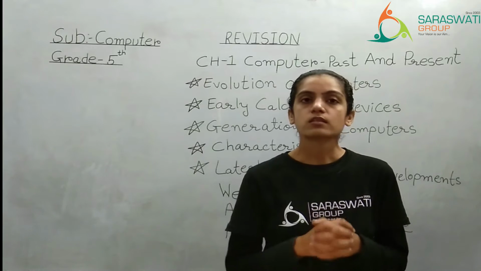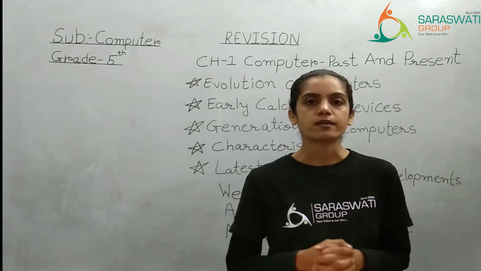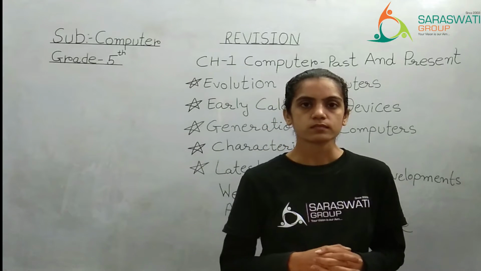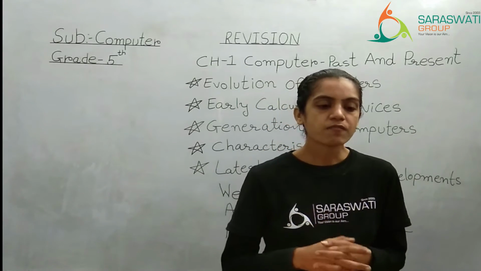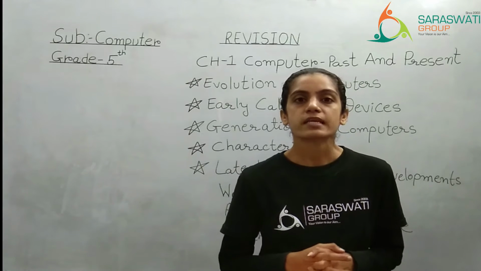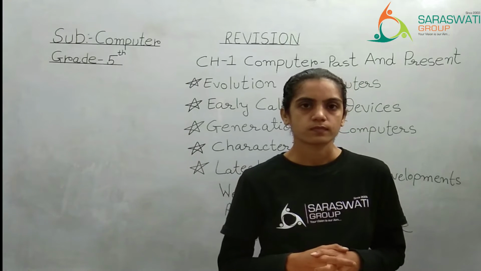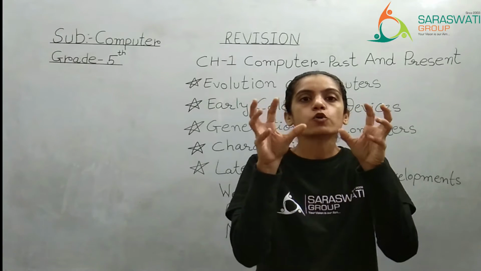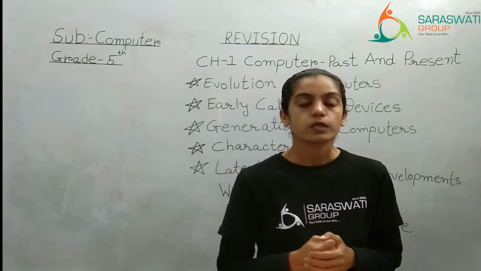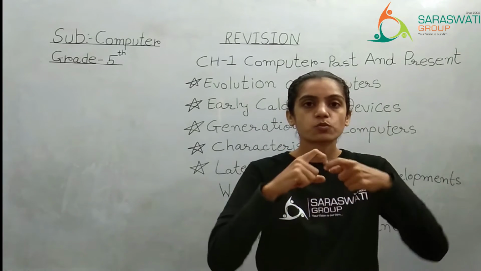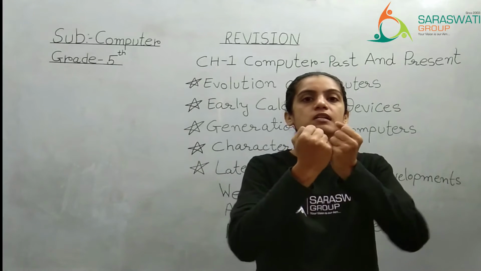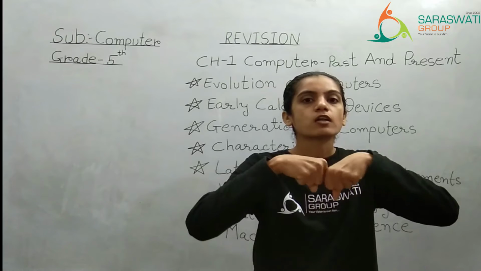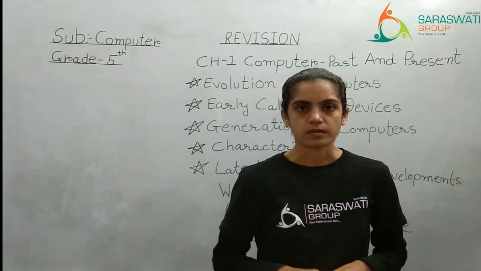Next, the third one, the Pascaline calculator, which was developed by Blaise Pascal in the year 1642. If you look in your textbook, you can see a picture with many toothed wheels. I explained that toothed wheels work like gears: if one wheel starts working, the other wheel will automatically start working.